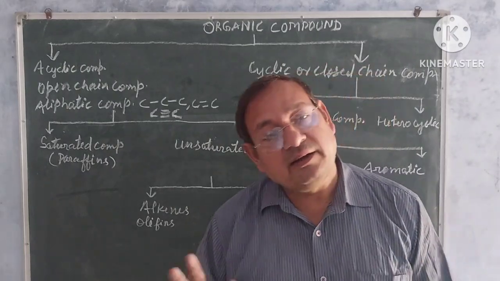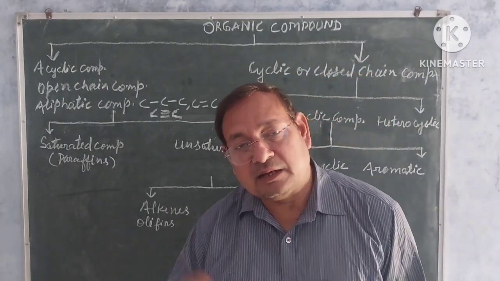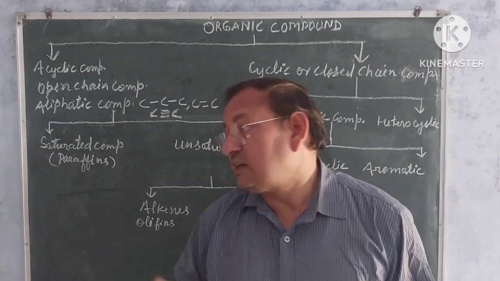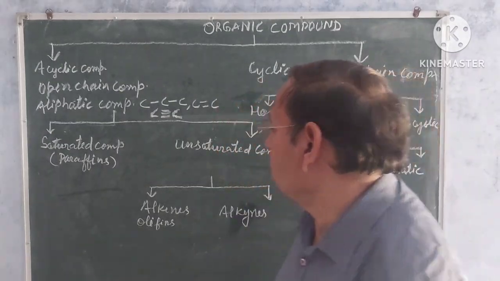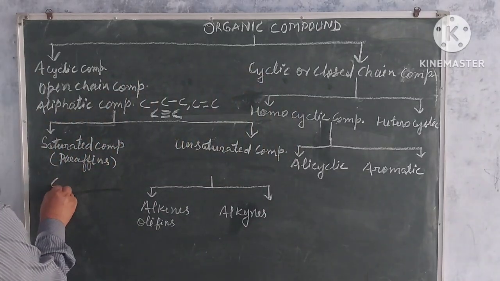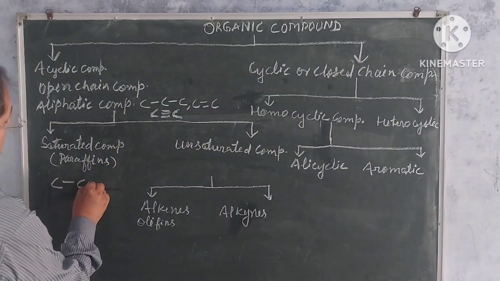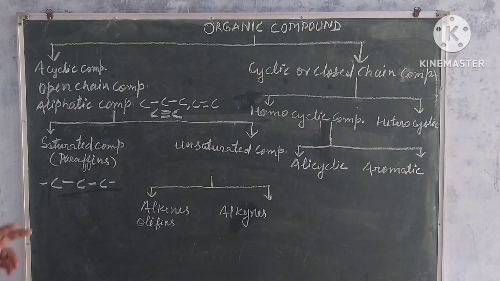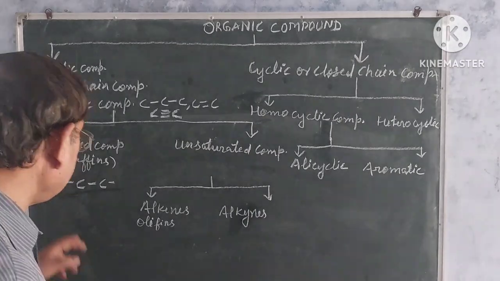There is no double or triple bond. Carbon and carbon atoms are linked only with the single bond. You can see here, carbon and carbon are always linked with the single bond. Understand? For example, ethane.